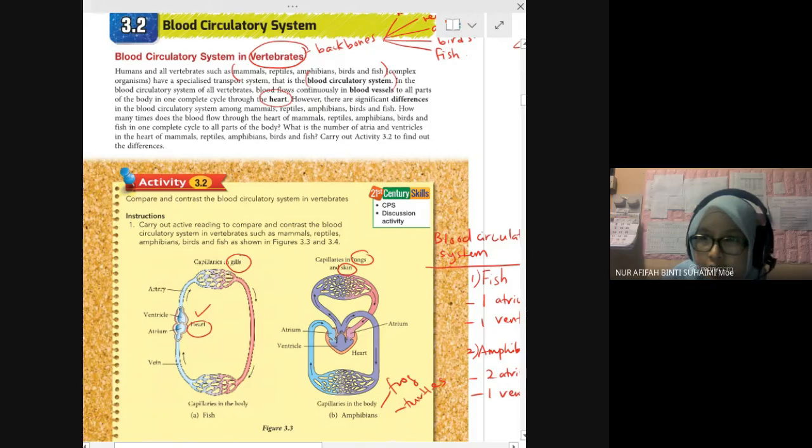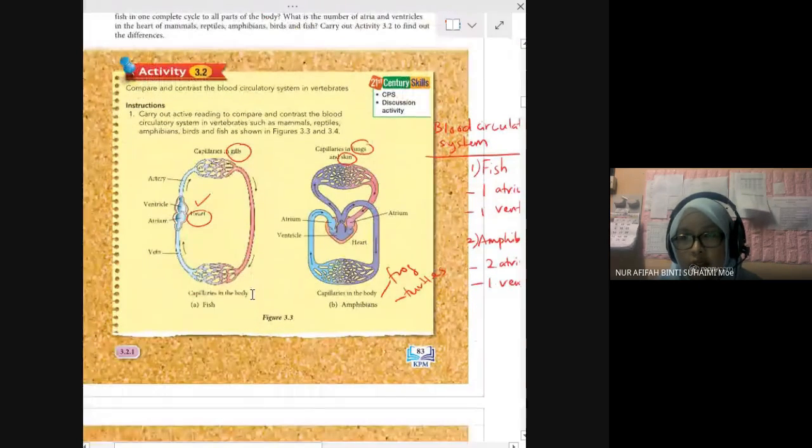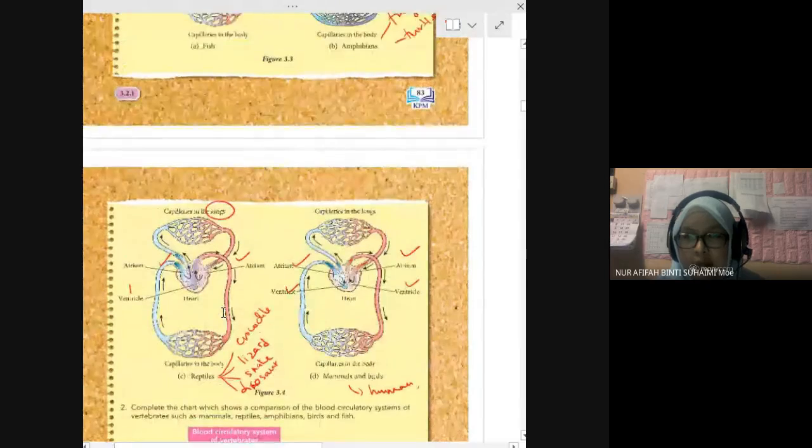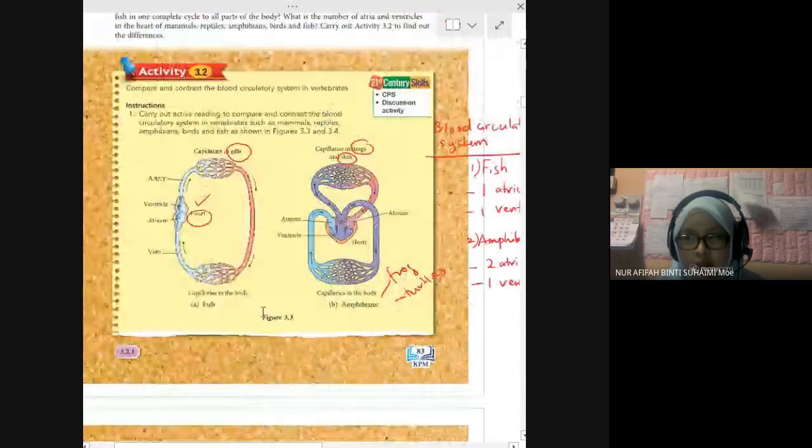Fish are different from birds, mammals and reptiles. They all have different blood circulatory systems. Let me see figure 3.3. We have four here: fish, amphibians, reptiles, and mammals.